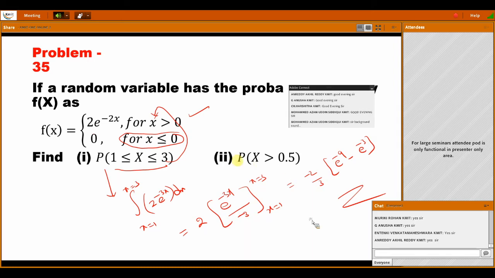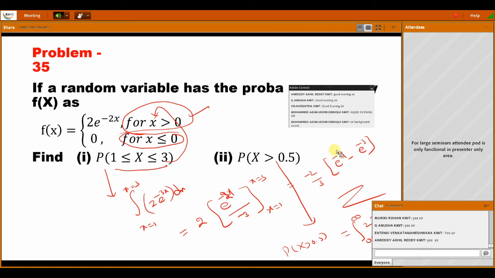Right. Similarly, how do we find this bit? It is P of x greater than 0.5. For this we have to write 0.5 to infinity. 0.5 to infinity lies in which interval? This interval. So what we write here is 2 into e power of minus 2x. Sorry, here it is 2x, not 3x, right? So 2x.